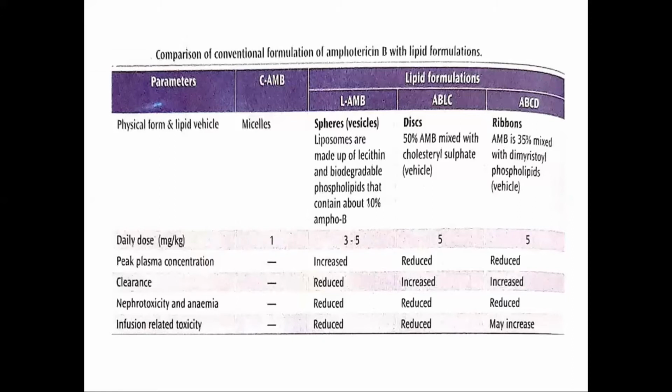So these different types of lipid formulations are available. The liposomal amphotericin B is there. Then the ABLC is the amphotericin B lipid complex, and ABCD is the amphotericin B colloidal dispersion. These lipid delivery vehicles have high affinity for the fungal ergosterol as compared to the human cholesterol. The preferential binding of the lipid vehicle to the fungal cells also leads to reduction in the toxicity to the human cells and also maintains the efficacy.